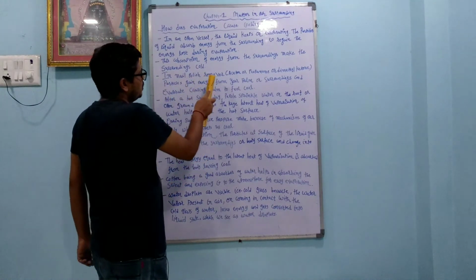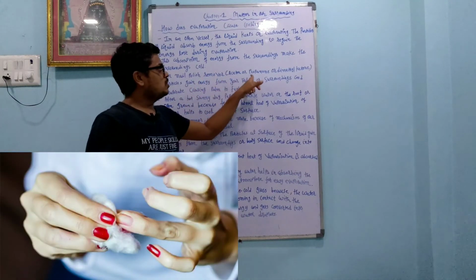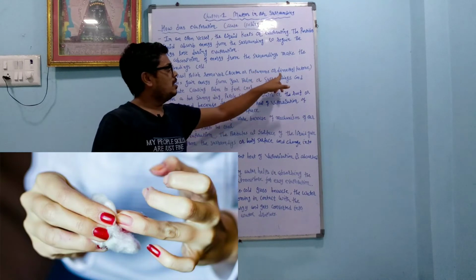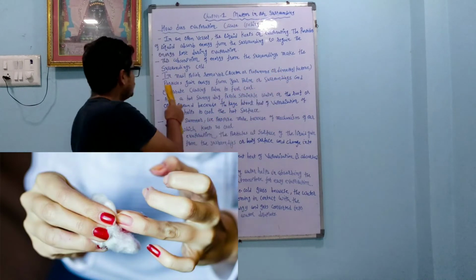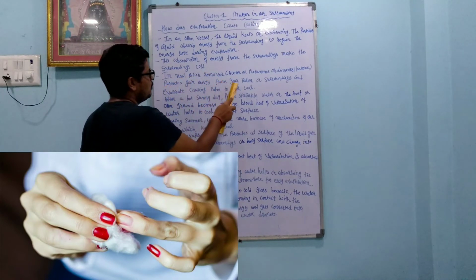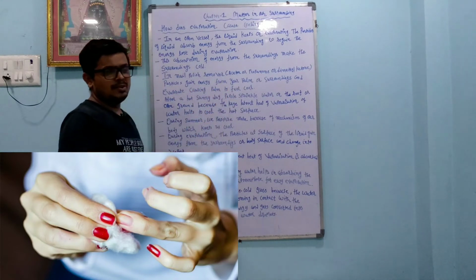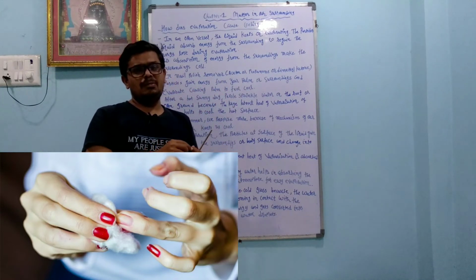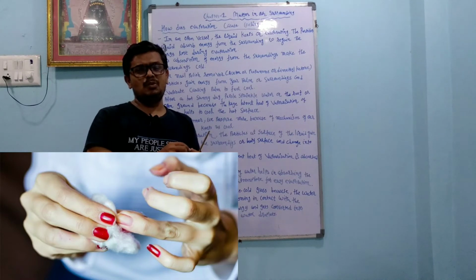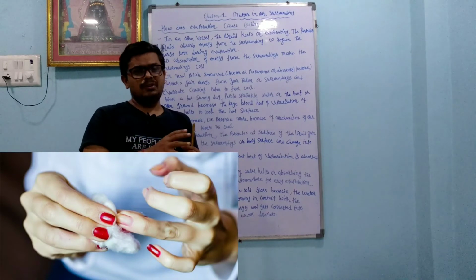Now, dear student, nail polish remover is made up of acetone. Acetone is also called propanone, and its other name is dimethyl ketone. In nail polish remover, particles gain energy from your palm or surroundings and evaporate, causing the palm to feel cool. So whenever we apply nail polish remover, we feel cool. Why? Because the heat energy from the body is absorbed by the nail polish remover, which takes the heat energy and evaporates, so we feel very cold.